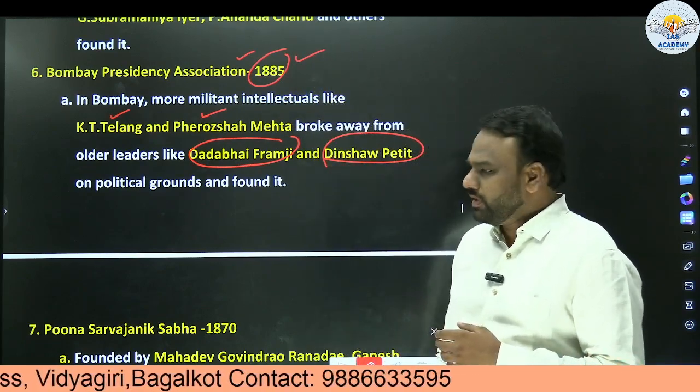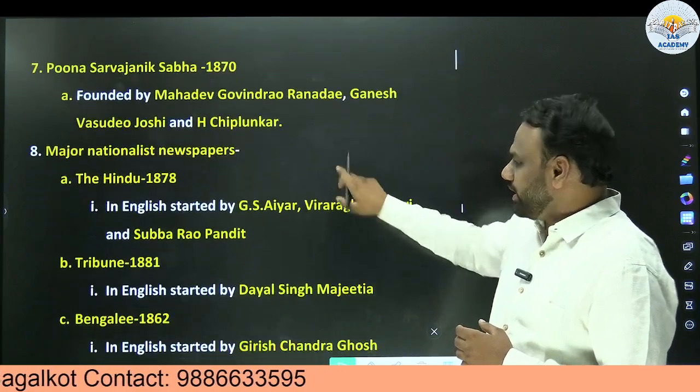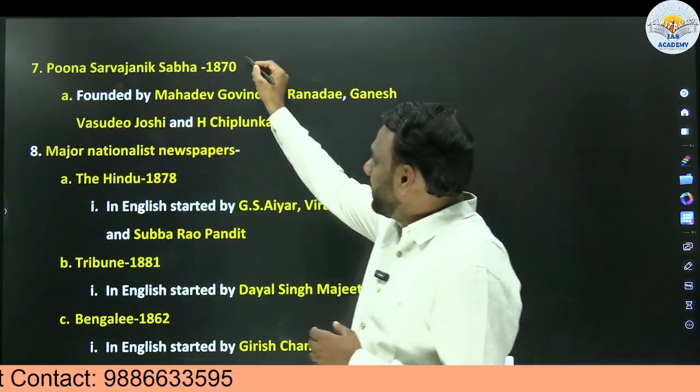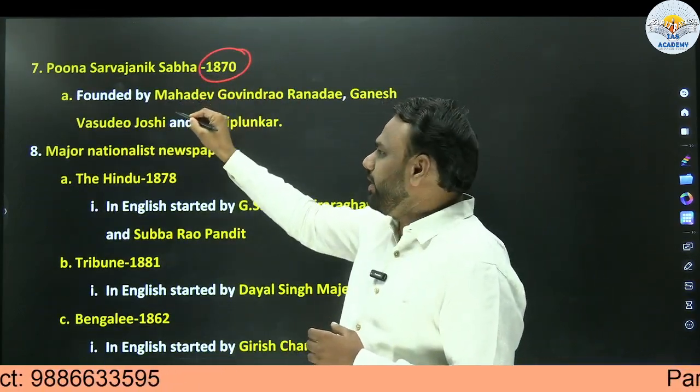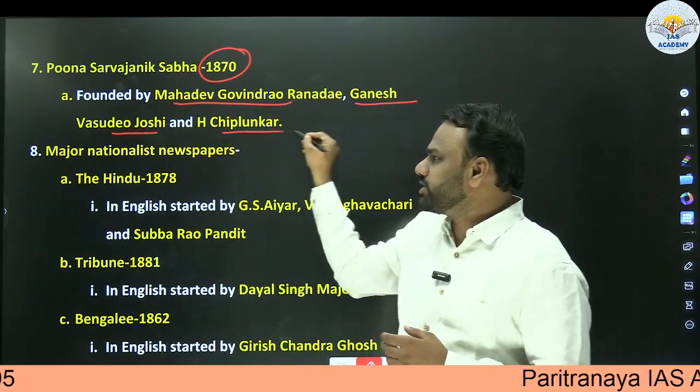Important. Next, the Pune Sarvajanik Sabha. It started in 1870, and it was founded by Mahadev Govind Ranade, Ganesh Vasudev Joshi, and H. Chiplunkar.